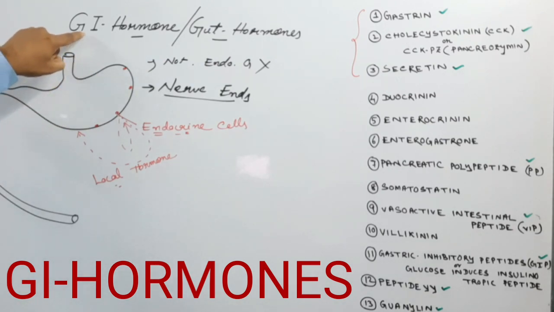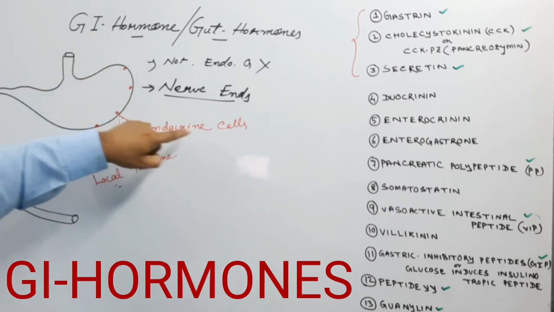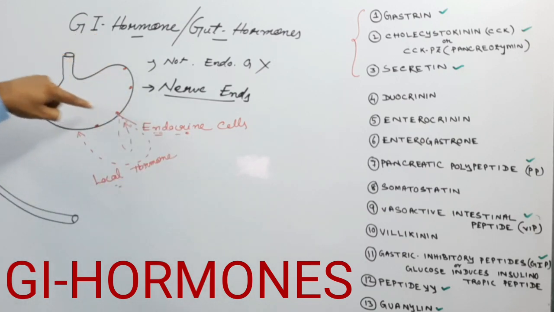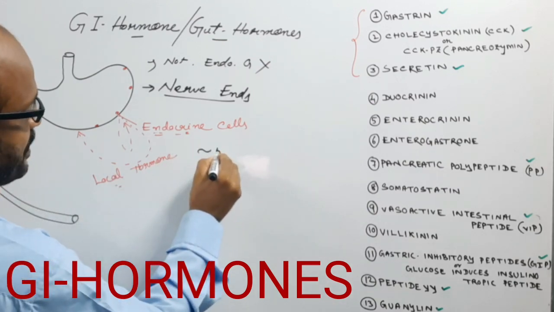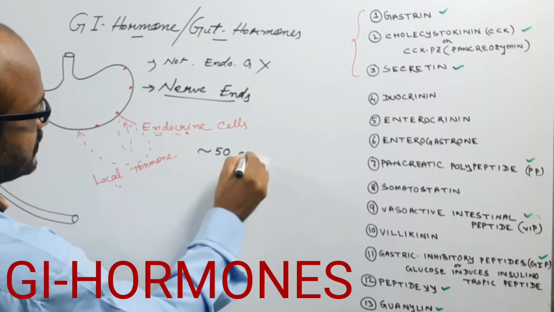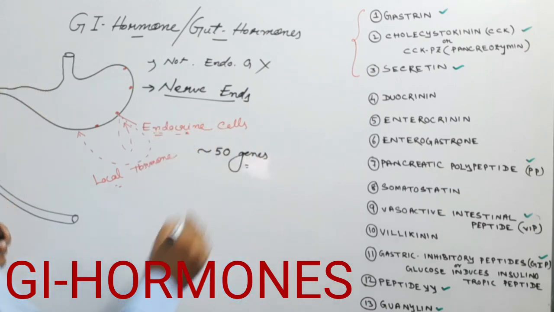So gastrointestinal hormones are secreted from endocrine cells. These cells are present throughout the alimentary canal. More than 50 gastrointestinal hormones have recently been discovered.